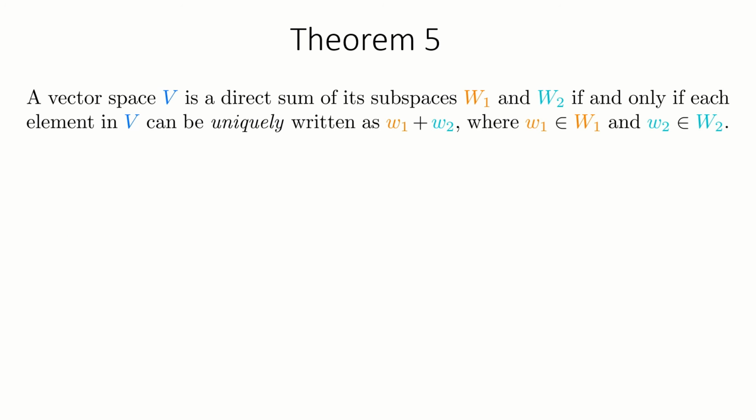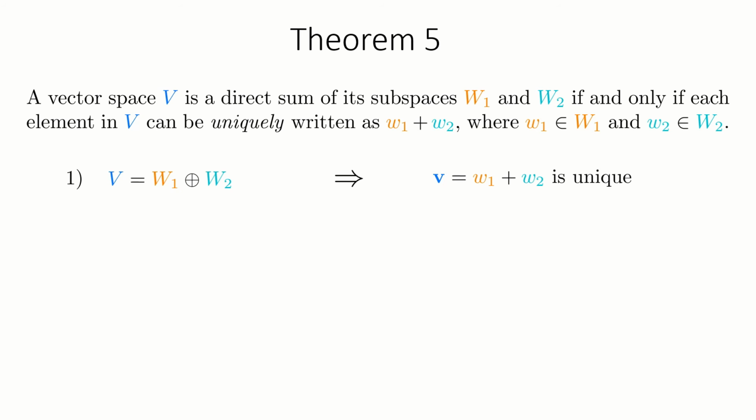This is the last theorem of this lecture. This is about the direct sum of vector spaces. V is a direct sum of its subspaces W1 and W2 if and only if every vector in V can be uniquely written as the addition of two vectors, where one vector belongs to the subspace W1 and the other vector belongs to the subspace W2. V is a direct sum implies a unique combination for every vector of V.